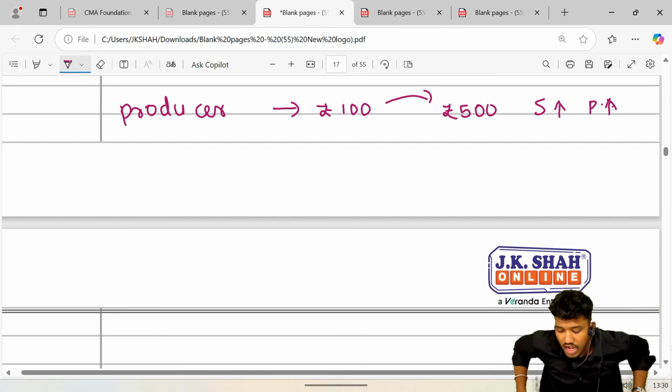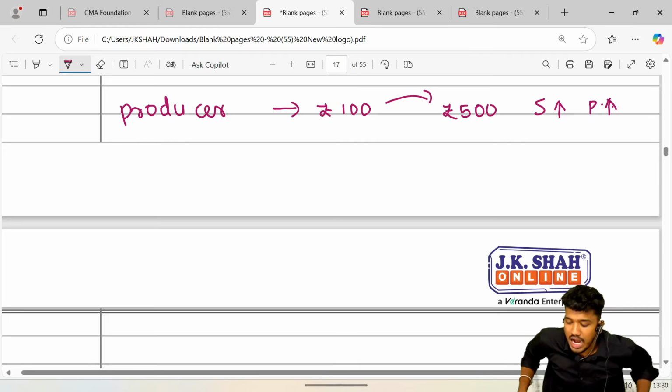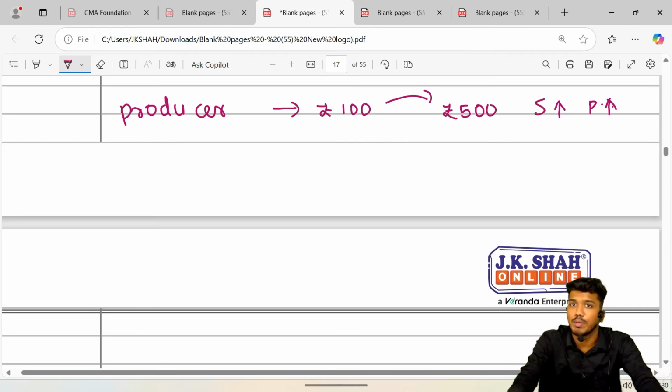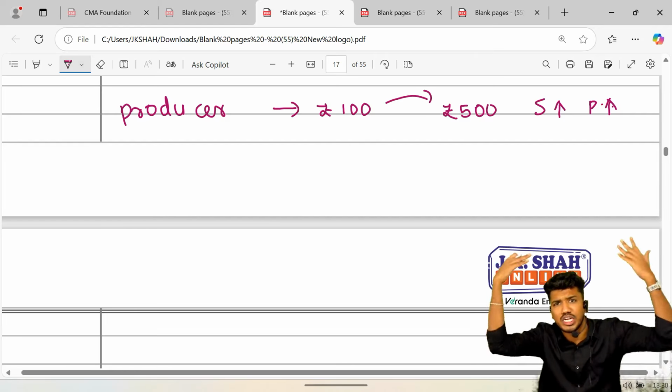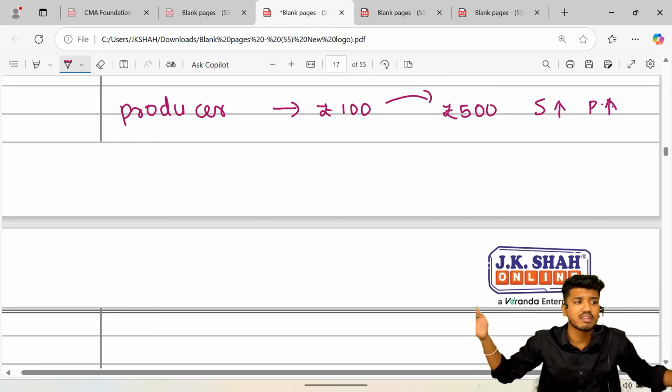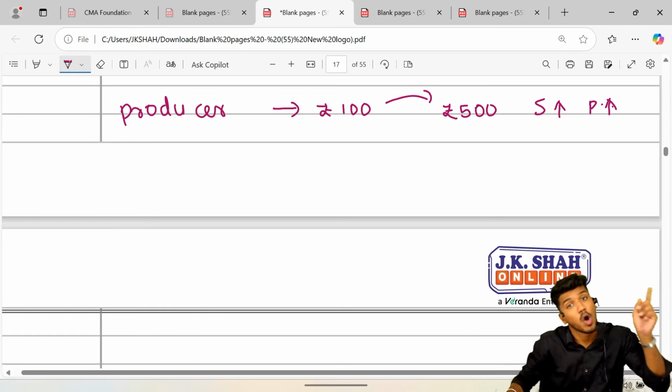In that case, what will we do? Tell me. Now tell me, there was a 100 rupees packet of milk. Now he asked his team, "Brother, increase the supply, double our supply, we will make more quantity." He prepared more quantity. Asked his team to prepare more and more amount of quantity.